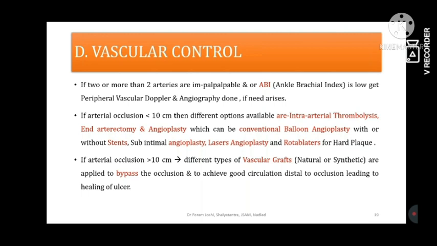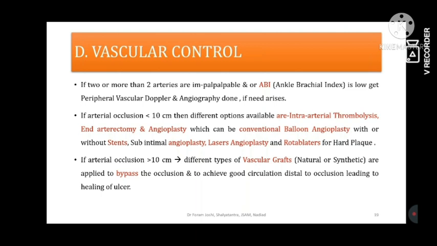Okay. On the investigation side, for peripheral vascular diagnosis, arterial Doppler studies and angiographies are used. And what is the conclusion? If the arterial occlusion is less than 10 centimeters, then intraarterial thrombolytic agents, endarteriotomy, angioplasties, and conventional ballooning therapies are used. They also use stenting, and angioplasties are also used.